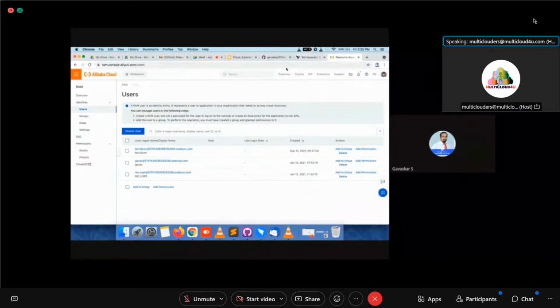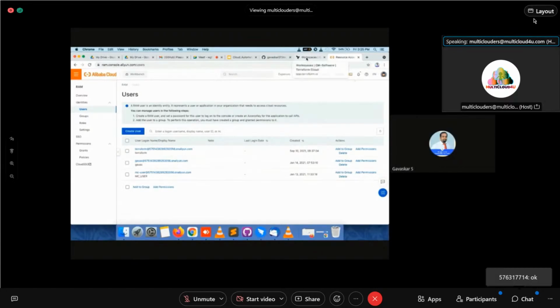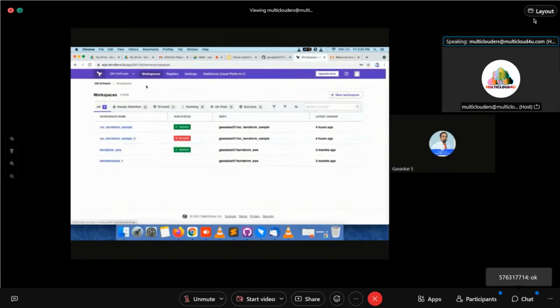I will shortly recap what we have done. First, we have created a GitHub account. Then we have created a Terraform Cloud account. Then we have created a RAM account in Alibaba Cloud. Now we have to create a workspace, a new workspace. Already I created one workspace, and I am going to run this workspace. I'm not going to expose the access key and access key secret, but I will show you how to create a new workspace.